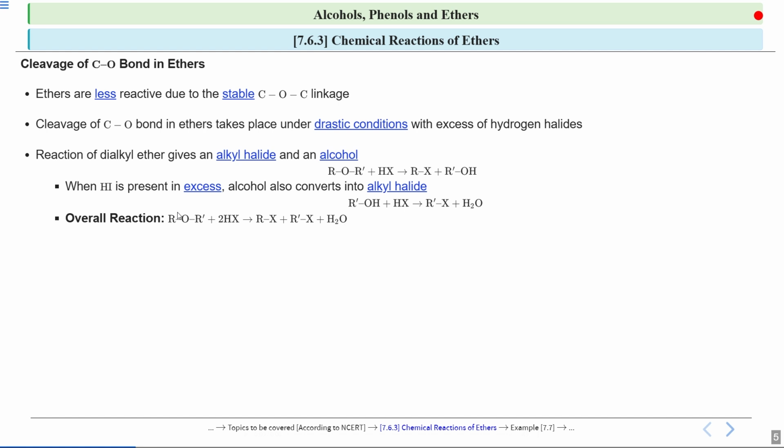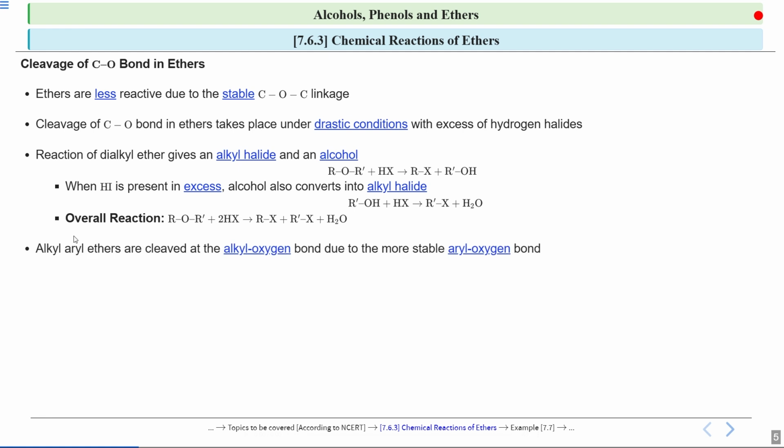So this is the overall reaction with the excess of HX which is present. Now you need to remember over here that if any of this R or R dash forms a 3-degree cation or a resonance stabilized 1 degree, 2 degree or 3 degree cation, then the reaction proceeds by SN1 pathway. I repeat, if any of this alkyl group is forming a stable carbocation, then the reaction will proceed by SN1 pathway.